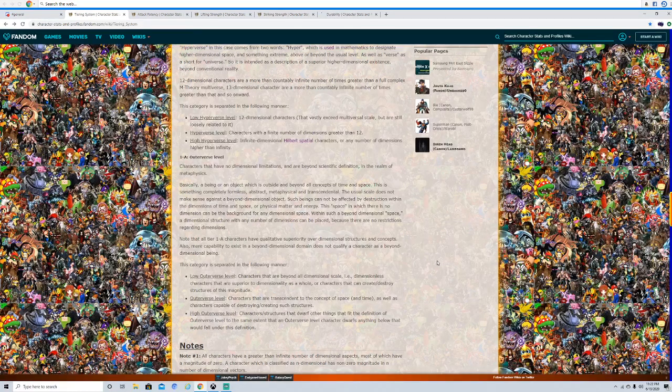Marvel, you can also scale Outerversal. There is a good deal of consistency for Outerversal Marvel, so I do believe it. I'm a bit iffy on High Outerversal Marvel, though. I mainly just need to see the consistency for High Outerversal Marvel.